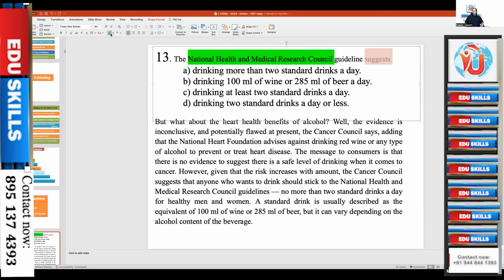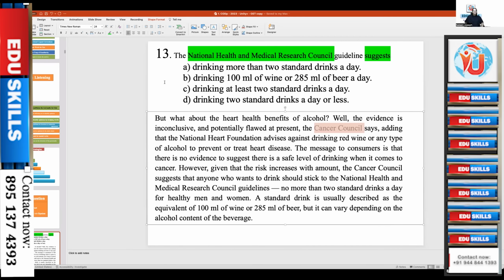Okay, a hedging word in the question. The main word, suggests, means the opinion of the National Health and Medical Research Council. That's what you need. Maybe you'll have Cancer Council. You see here, you have Cancer Council. But they are not asking the opinion of Cancer Council. So your focus should be on NHMRC, that is the National Health and Medical Research Council. What do they suggest or what do they say?